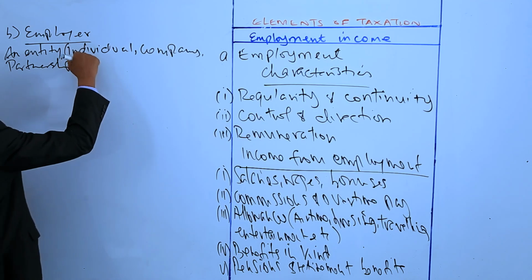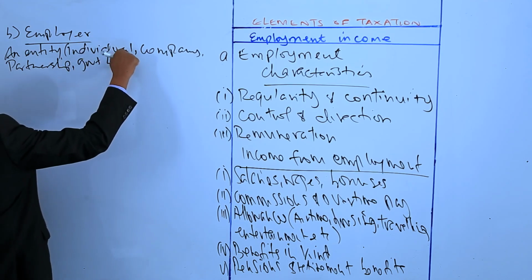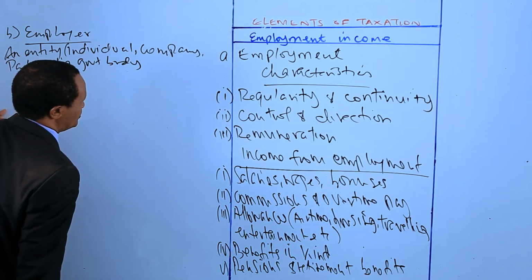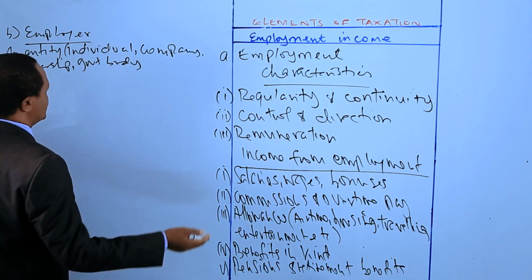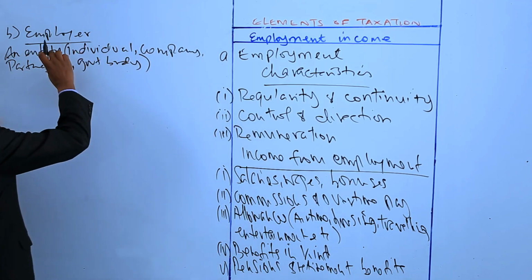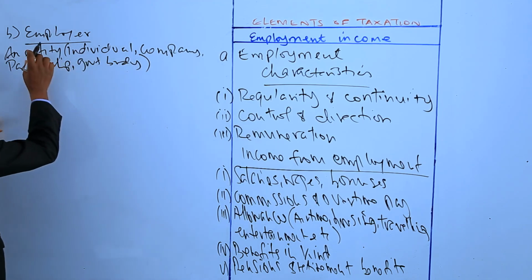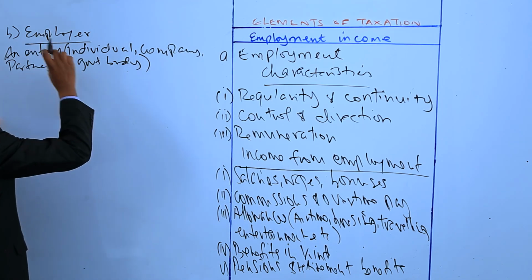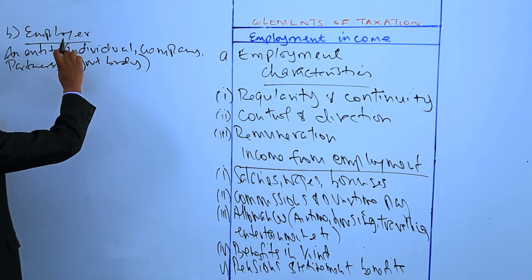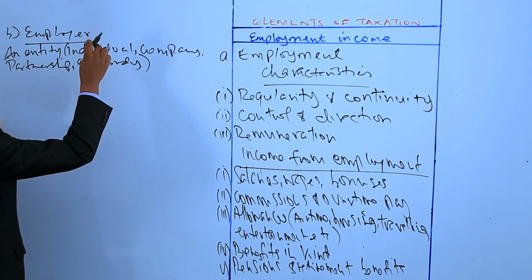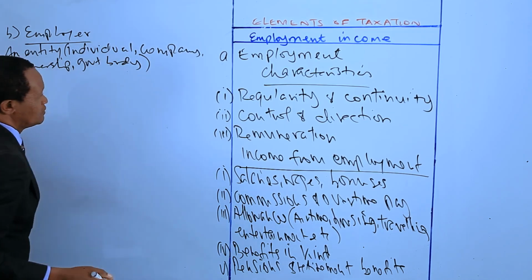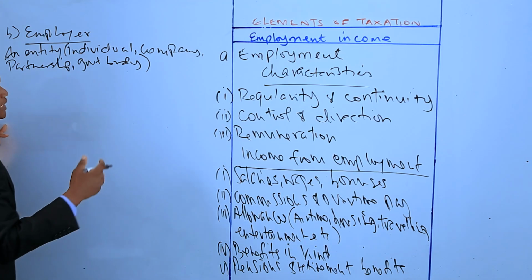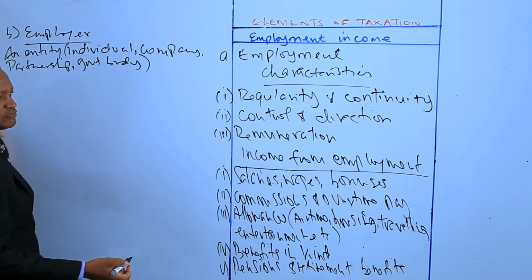Could be a government body, like the county government, a parastatal, the national government. So this is what we refer to as entity. An employer is an entity which could be an individual, a company, a partnership, or a government body. It could be a non-governmental organization, right?